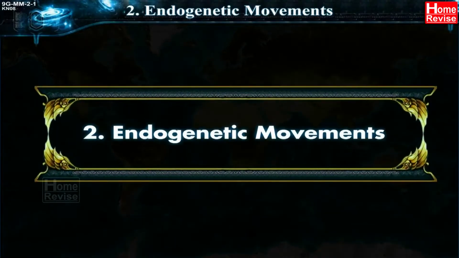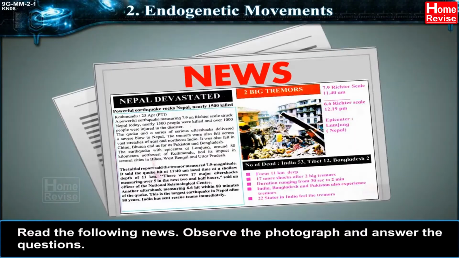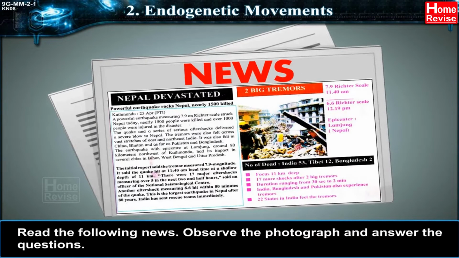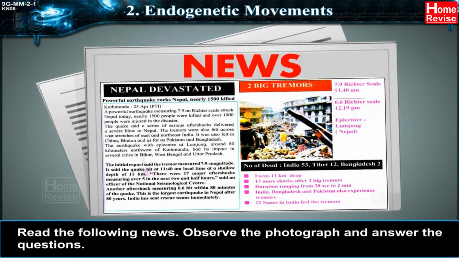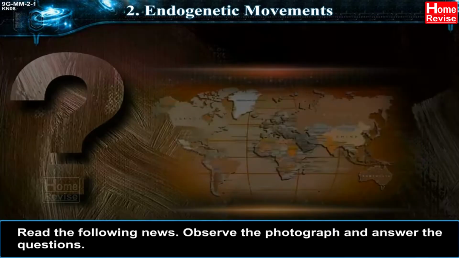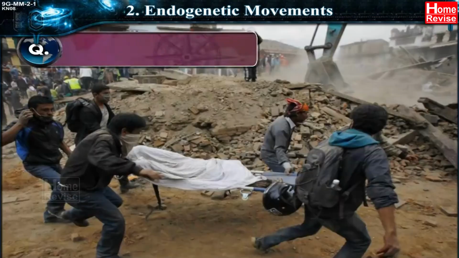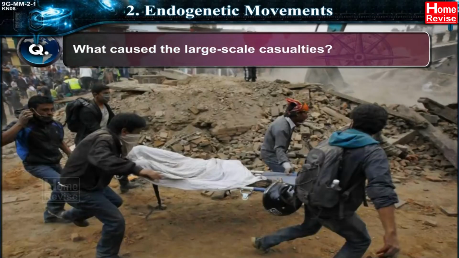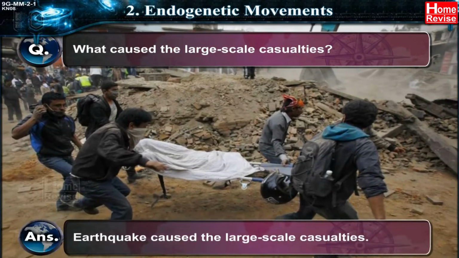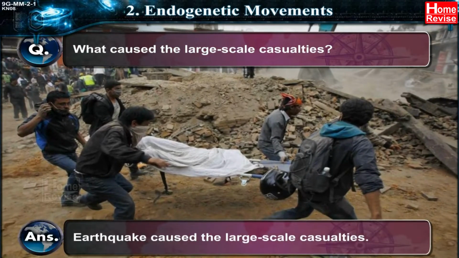Chapter 2. Endogenetic Movements. Read the following news. Observe the photograph and answer the questions. Can you tell what caused the large-scale casualties? Answer: earthquake caused the large-scale casualties.